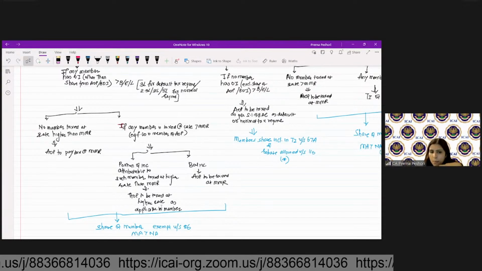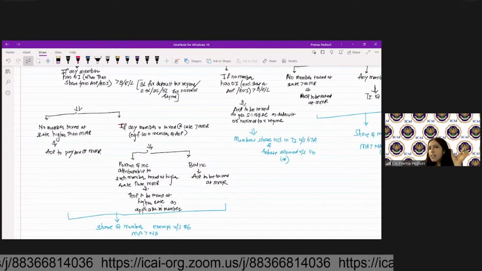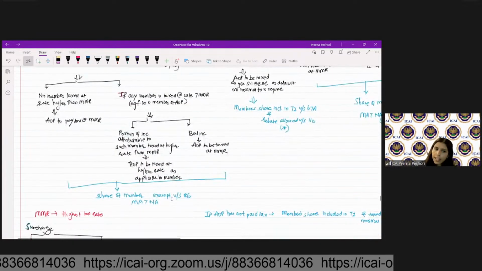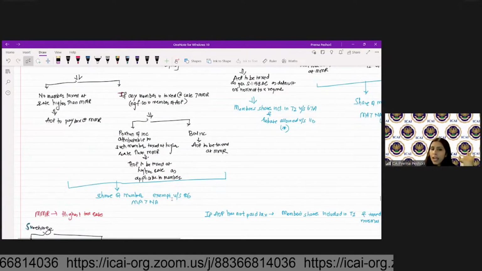So the share of the member will be exempt in his hands under 86. Again, here the MAT will not be applicable.